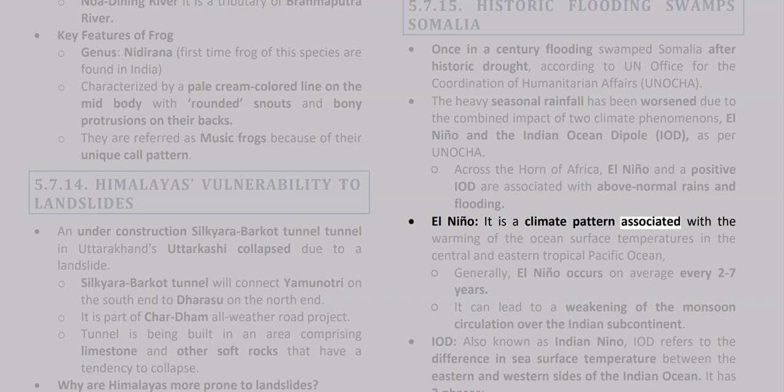El Niño, it is a climate pattern associated with the warming of ocean surface temperatures in the central and eastern tropical Pacific Ocean. Generally, El Niño occurs on average every 2 to 7 years. It can lead to a weakening of the monsoon circulation over the Indian subcontinent.